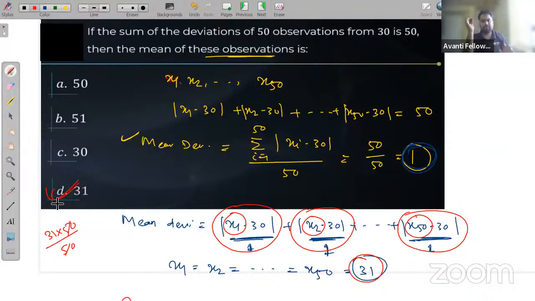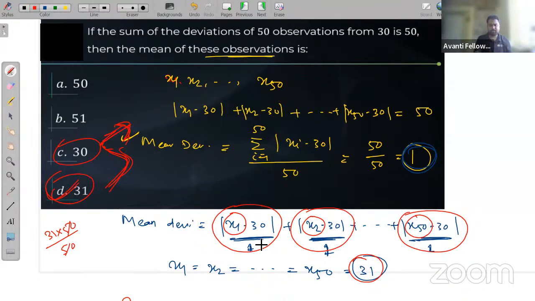So I am confused about the answer. Mean will be 31 or 30. Okay, let's try this at your home. Option D, mean is 31, but the answer is showing 30. Let's check this answer at your home. I will solve these questions again and share with you in your WhatsApp group also. No worries. The mean will be between 30 and 31.